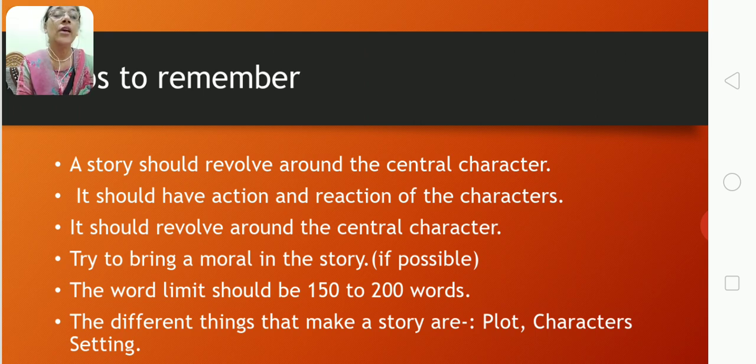That means your story should have only 3 paragraphs, not more than that. So, there are different things that make a story: plot, characters, and settings. If you keep all these things in mind, then you will be able to write your story nicely.